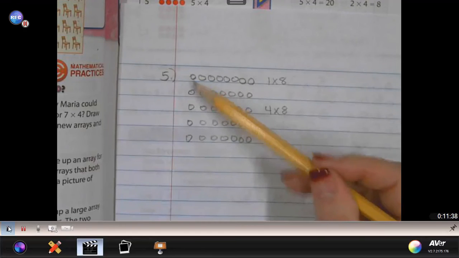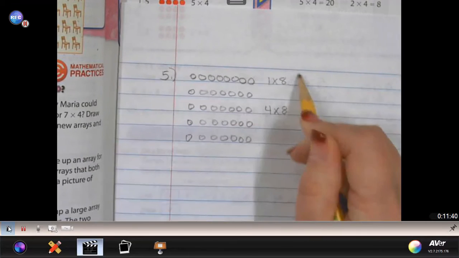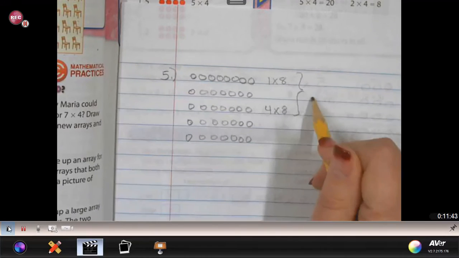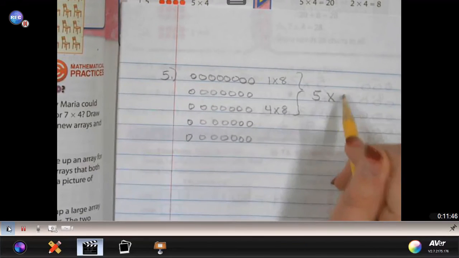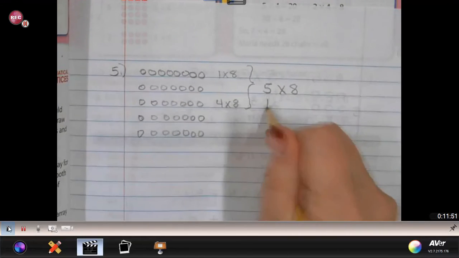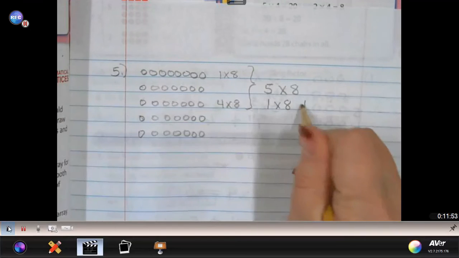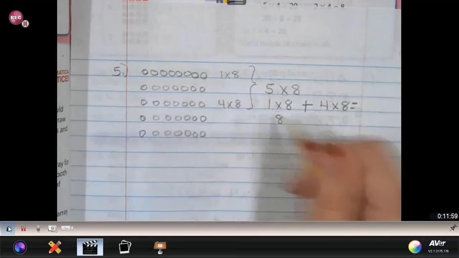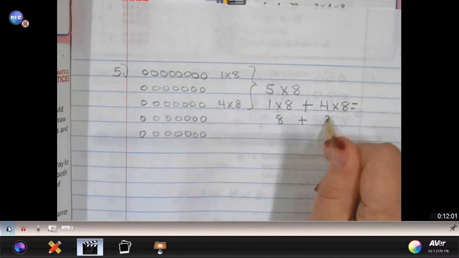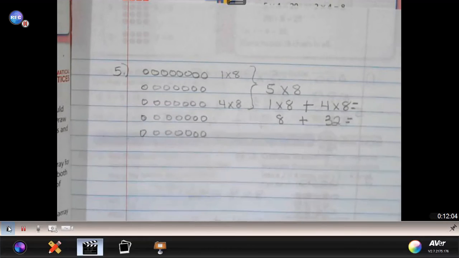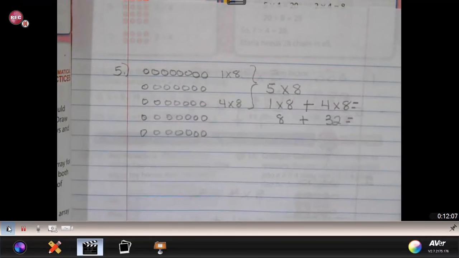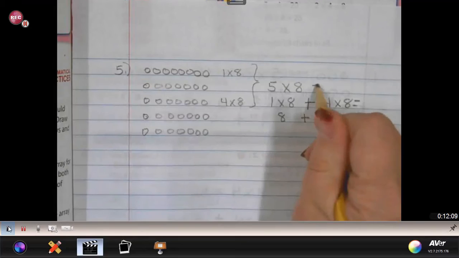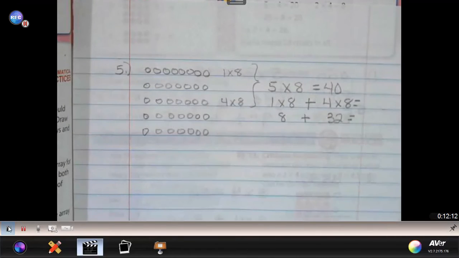So now I count my total rows, and when I put these together, I have 5 rows of 8. And so when I take that 1 row of 8 and put it together with the 4 rows of 8, I'm going to have my 8 from my first row and my 32 from my second array, or 4 groups of 8, and I place those together and I would get 40 objects total.